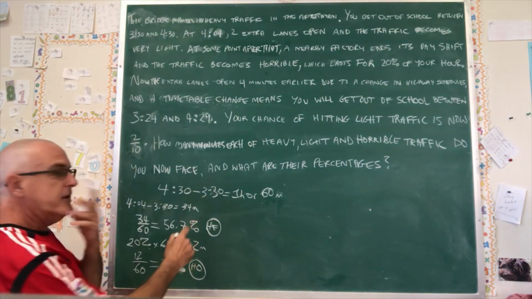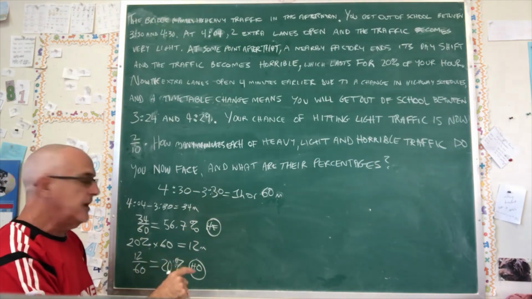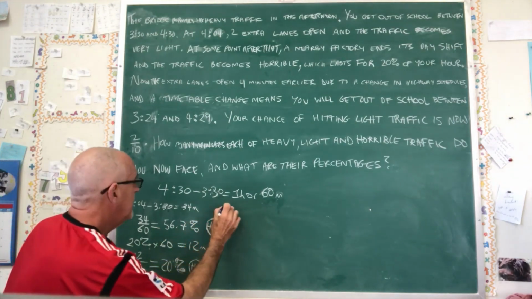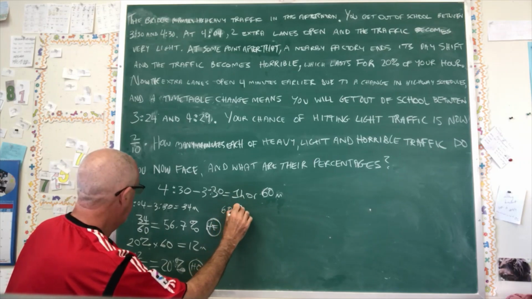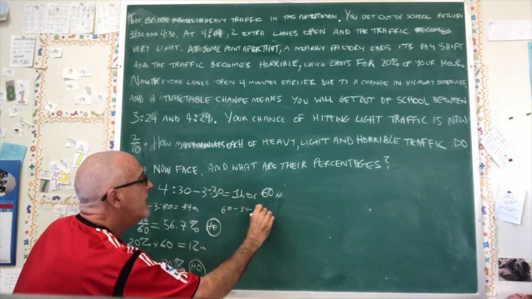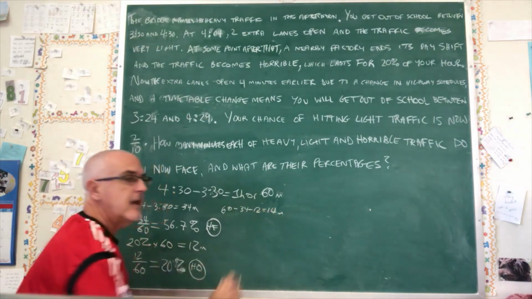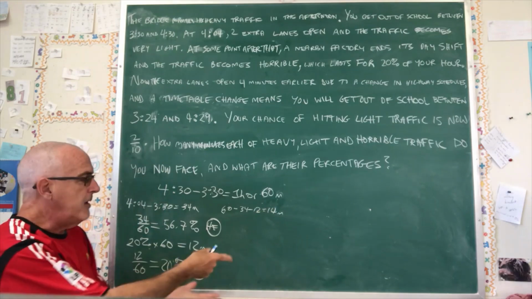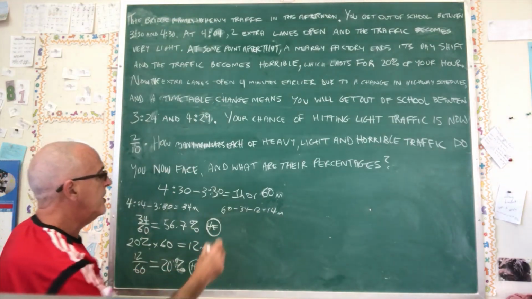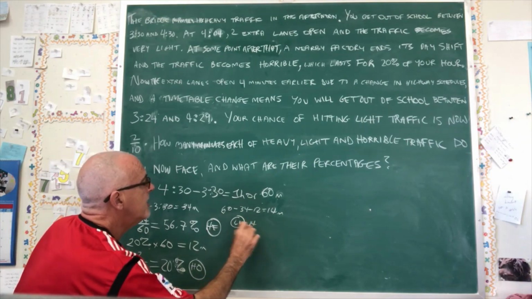Okay, so there's two ways of doing that, of course. We can subtract with the fractions, and that's going to be 60 minus, these are the numerators, 60 minus 34 minus 12 equals 14. So it means it's going to be 14 minutes. Again, you have to write that down. It's obvious, it's really fast to do in your head or in a calculator, but if you don't write it down, you're going to lose marks on an exam question. So we can say the light, Li, is 14 out of 60.